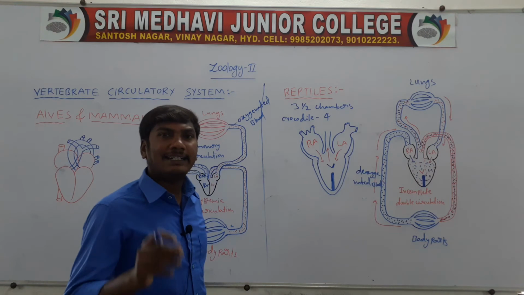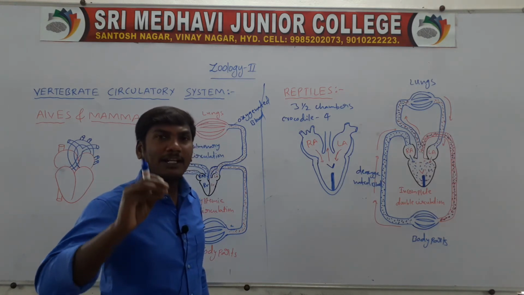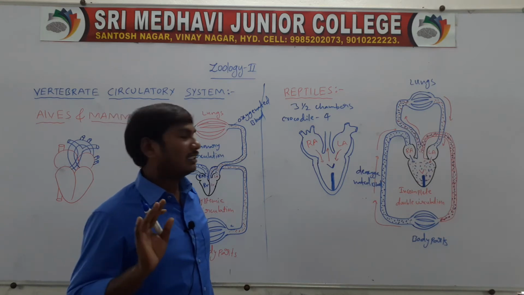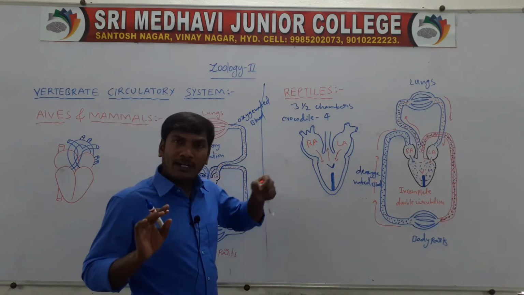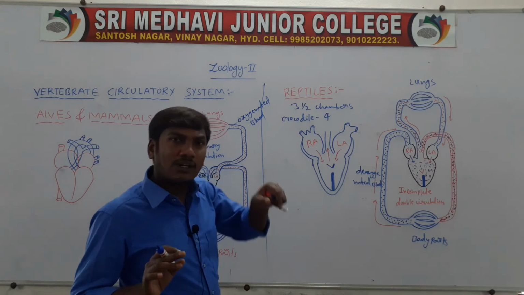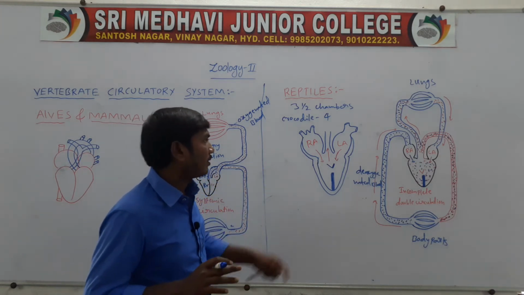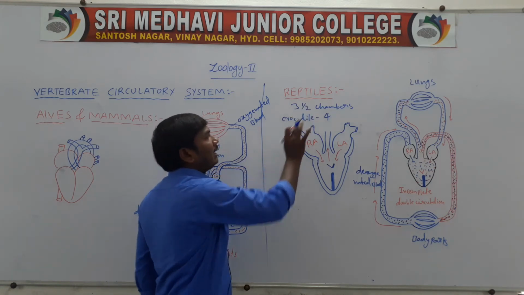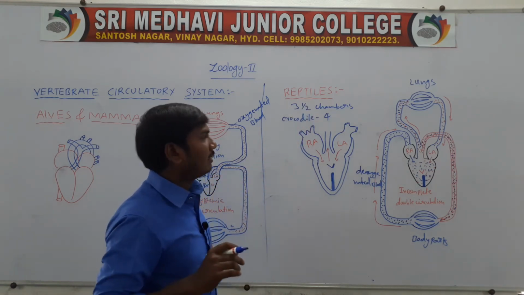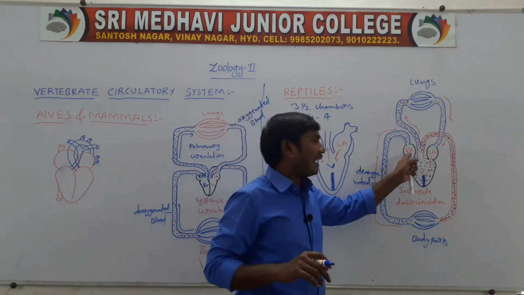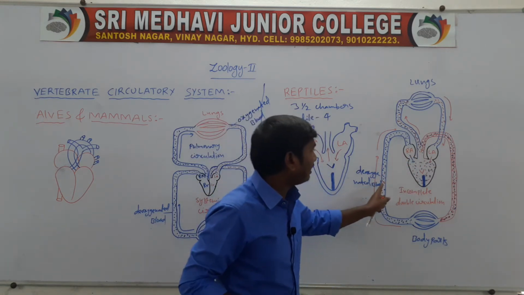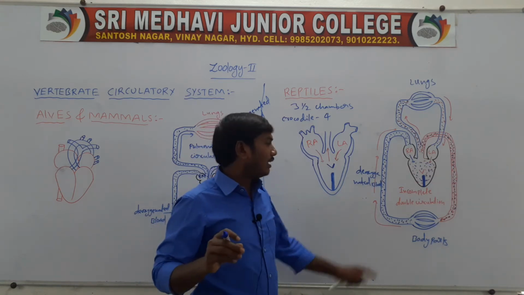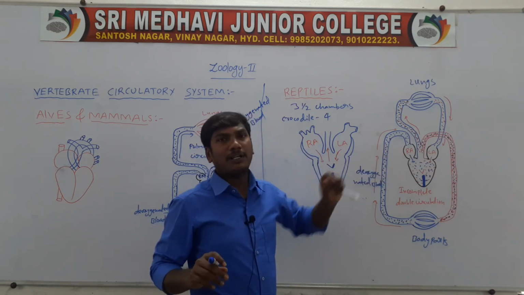The reptile heart contains 3.5 chambers. The crocodile is a reptile, but the crocodile contains 4 chambers. In the others, the ventricle has an incomplete division, so they have 3.5 chambers. First, the right atria receives deoxygenated blood from the body parts.